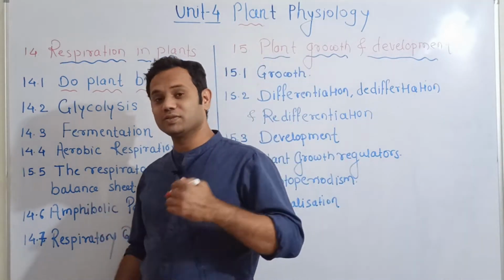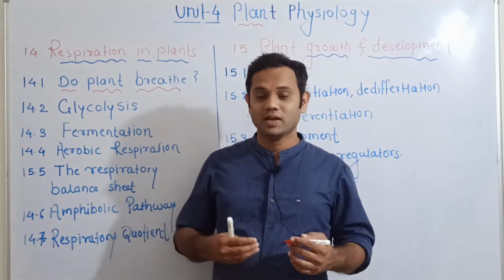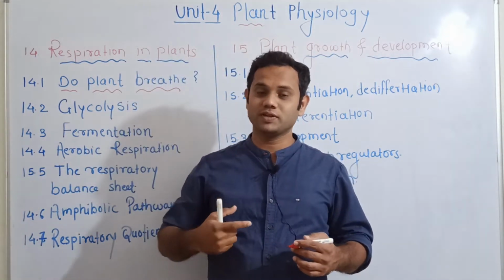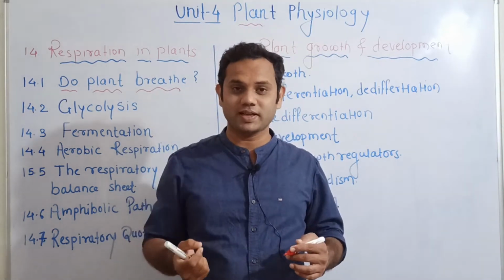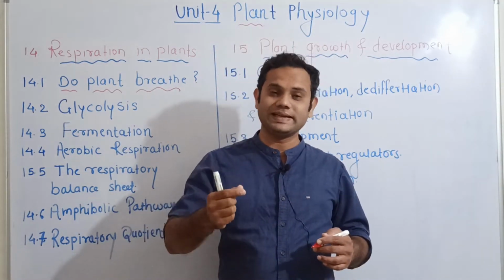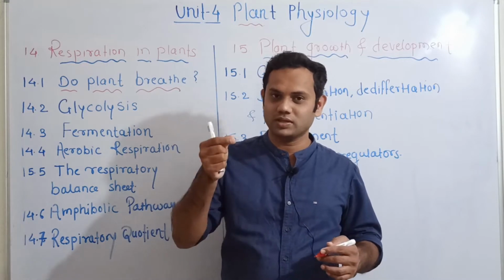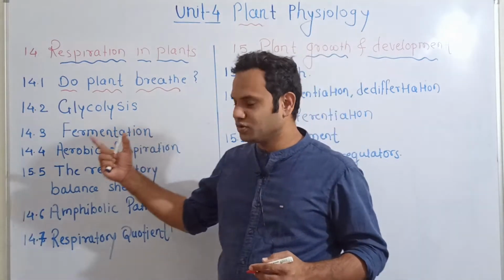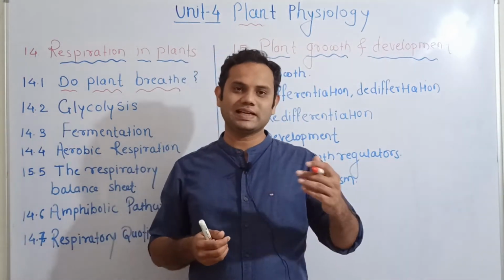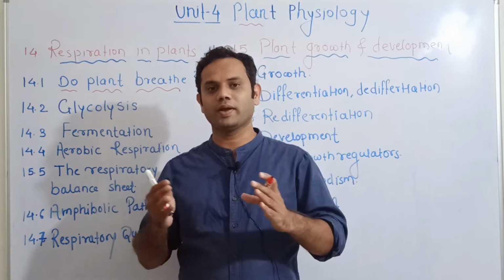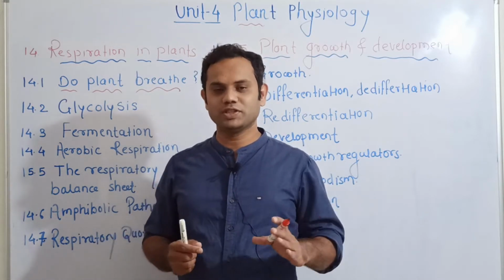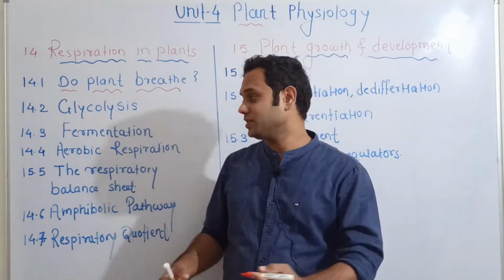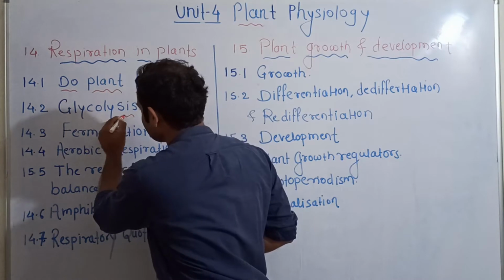So what is cellular respiration? Basically, cellular respiration comprises three processes. The first one is glycolysis, the second one is the Krebs cycle, and the third one is the ETS, or electron transport system. ETS is the production of ATP from the NADH2 which is formed; that will be a later part. The first step in respiration is glycolysis.